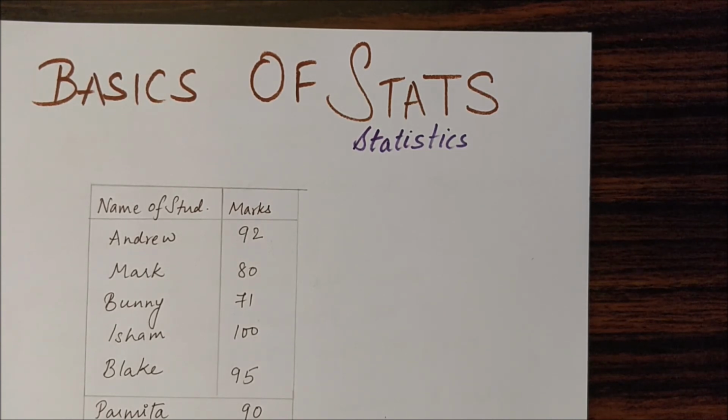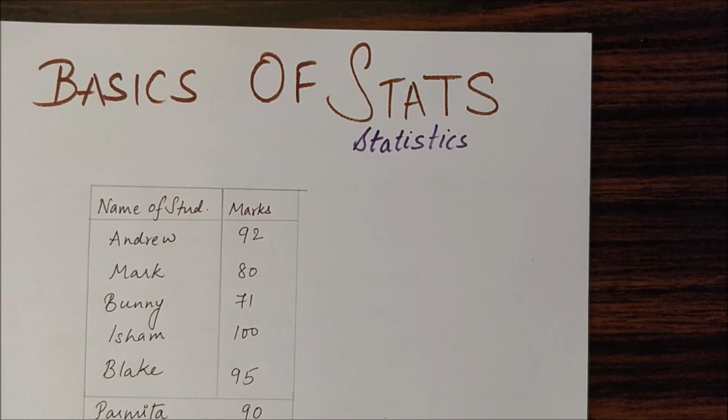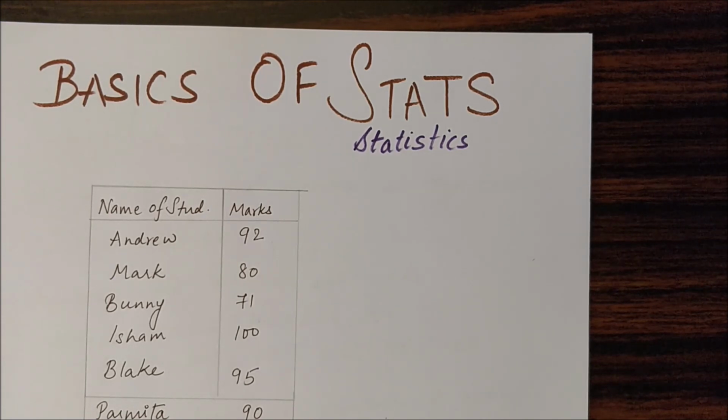Statistics is all about data. Imagine a world where there are only numbers and these numbers are your data. Now, if you want to discuss something about the data, you have to interpret it, you have to understand it. Therefore, for understanding the data, you should have some measures of the data.